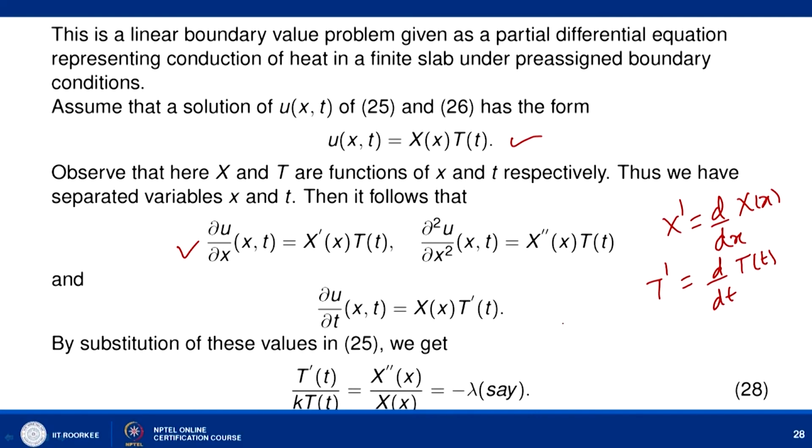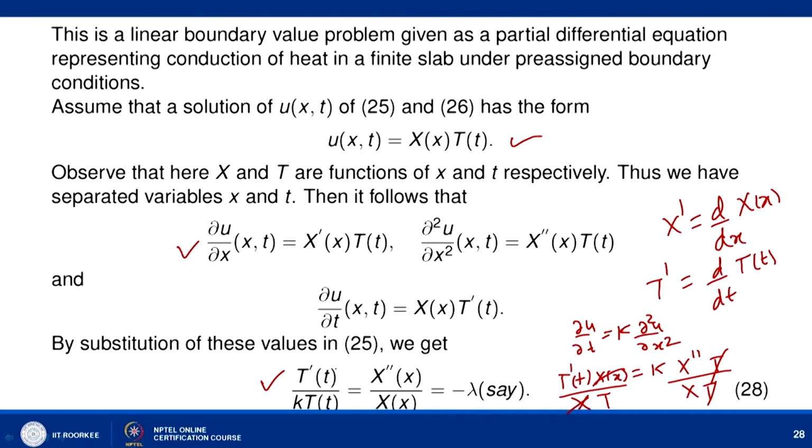So if you look at our equation, what is it? The equation is basically ∂u/∂t equal to k ∂²u/∂x². When you use this, it is X T dash equal to k times X double dash T. Let us divide by X into T. When you divide by this, what are you left with? This will cancel out, and here X will cancel. So we have T dash over kT, taking k here. So T dash over kT equal to X double dash over X.